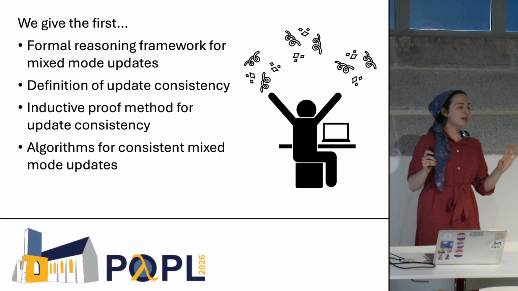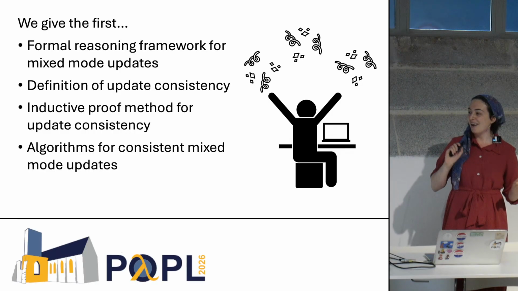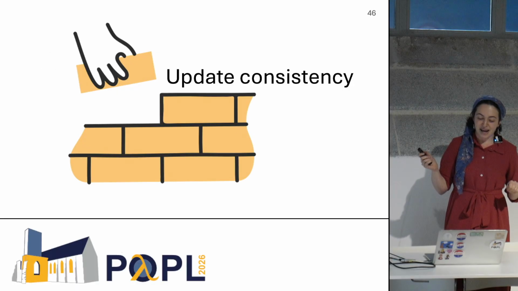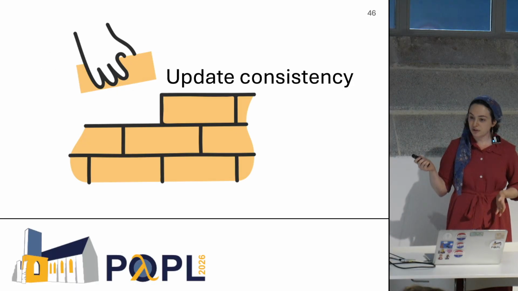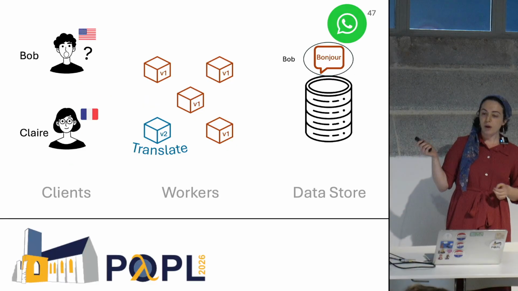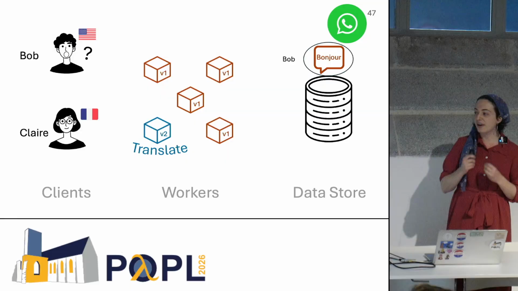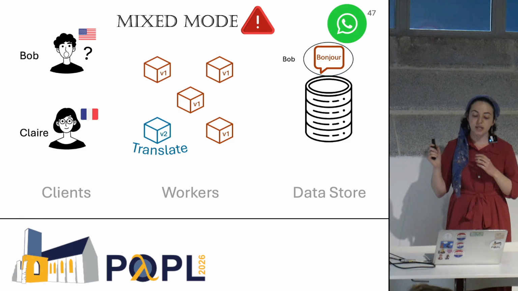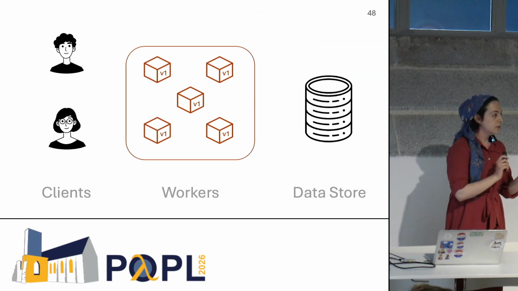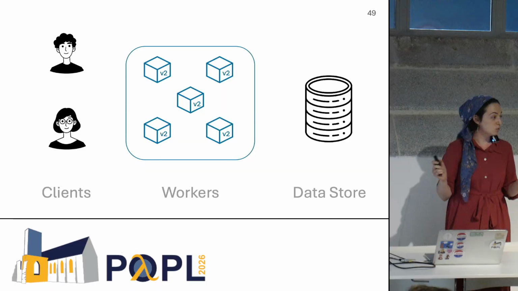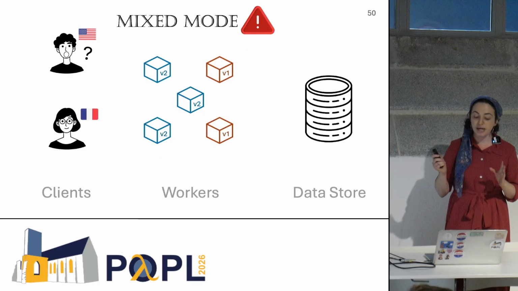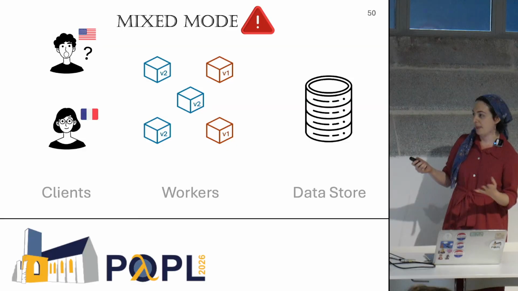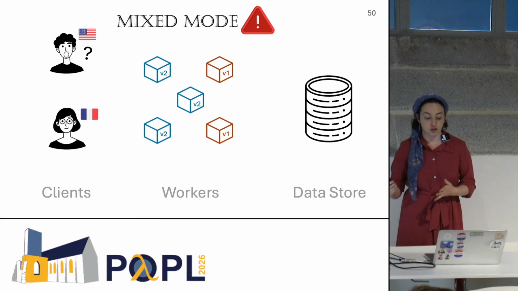Now, everything that we did is built on our definition of update consistency. So before we get too formal and people start to space out, I want to give an intuition here. For this, let's return to our problem. What went wrong here? It's very tempting to say what went wrong is that we are in mixed mode, because we know that the system works well in the old version, and we know that the system works well in the new version. When we're in mixed mode, that's when things go wrong. And it's true, that's when things go wrong.